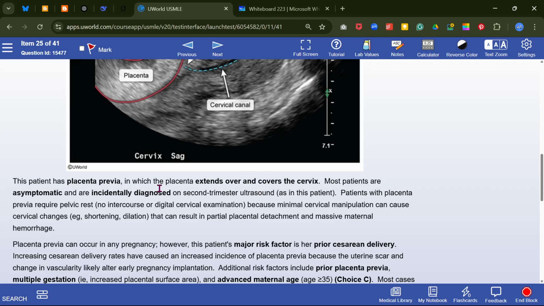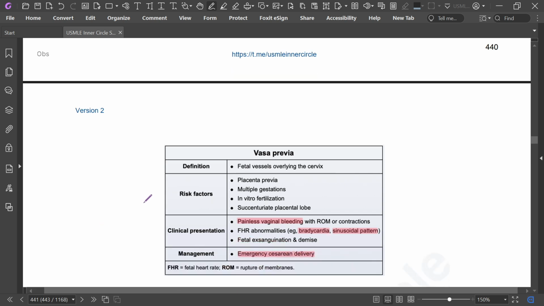Most patients are asymptomatic and incidentally diagnosed in the second trimester, as in this patient. Patients with placenta previa require pelvic rest, because minimal cervical manipulation can cause cervical changes, shortening, and dilatation that can result in partial detachment and massive maternal hemorrhage.